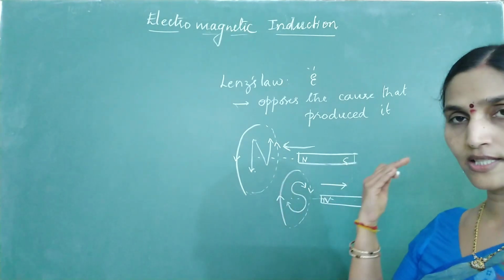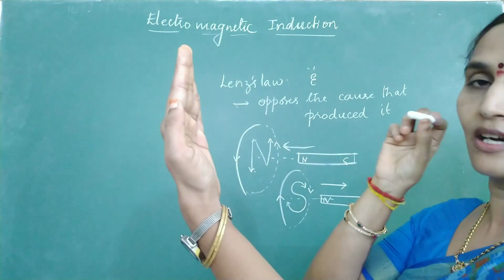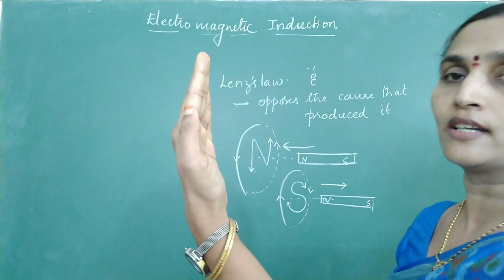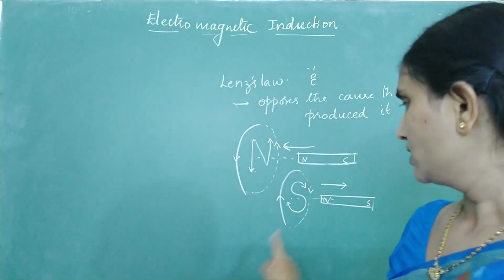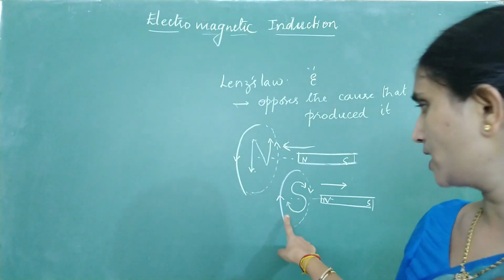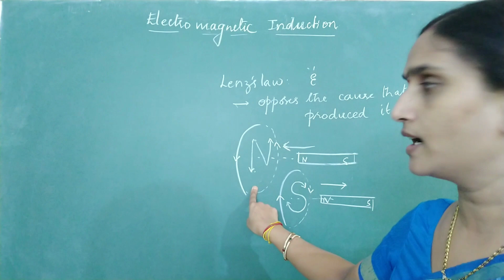So when you view from the side of the magnet, and you are moving the magnet away, what is the direction of current in the loop? When you view from this side, it is in the clockwise direction. So this will be a south pole. The same thing happens even when two circular coils are placed one beside the other.